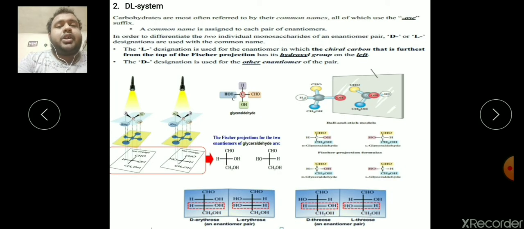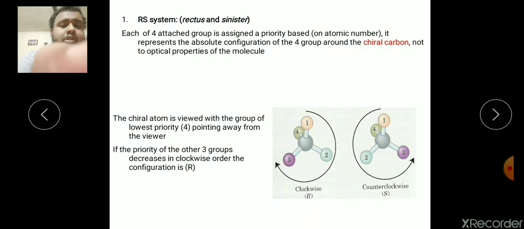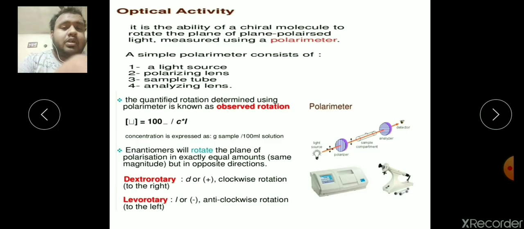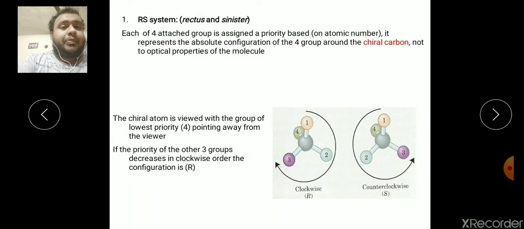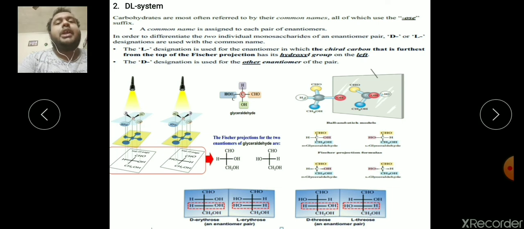Second one, the important one, the DL system. Usually students will sometimes get confused between the capital DL system and the small dl system. The small dl is what we gave in the previous slide, which depends on the optical activity of the compound. The capital DL system is an empirical formula.